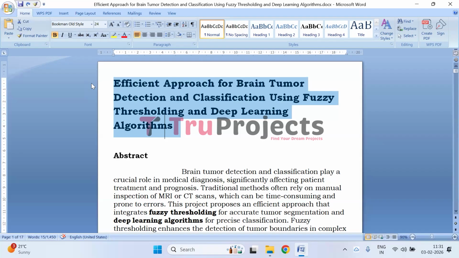So before getting into the video, let me give you a brief description about the project. This project presents an efficient approach for automated brain tumor detection and classification using fuzzy thresholding and deep learning algorithms. Fuzzy logic is employed to accurately segment tumor regions from MRI images by handling intensity uncertainty and noise. Deep learning models then extract meaningful features and classify tumor types with high precision. The proposed system aims to improve diagnostic accuracy, reduce manual effort, and support clinical decision making.